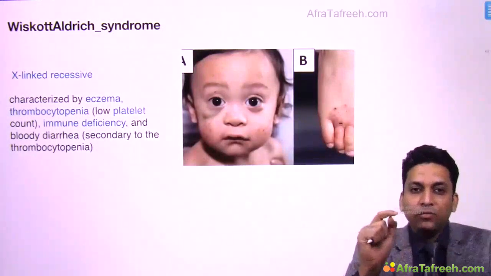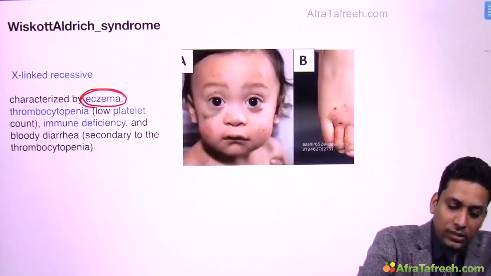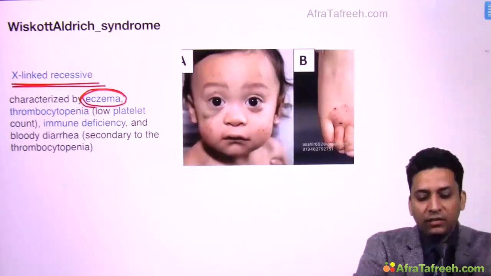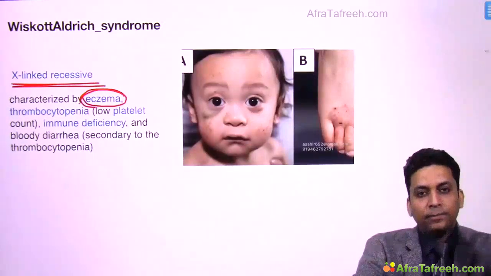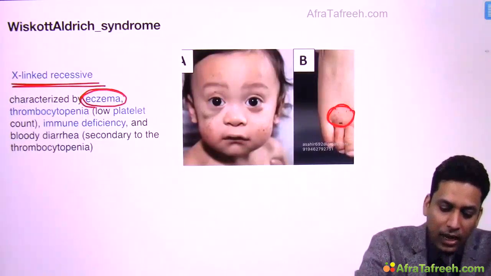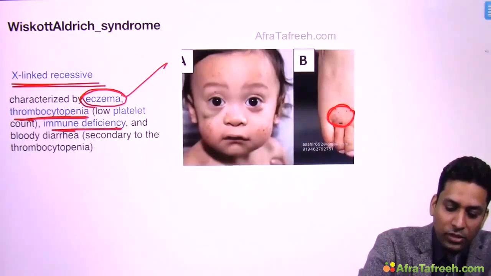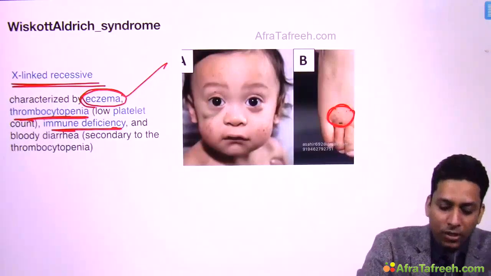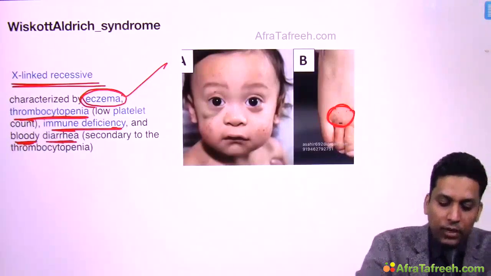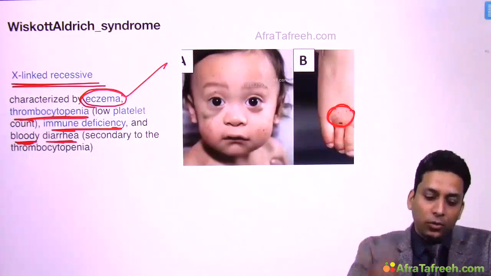Because this is one syndrome which is associated with dermatitis or eczema. Okay, so remember that this is X-linked recessive condition. You might have read about this condition in pediatrics also. So you will get these eczematous lesions, and along with eczema it is associated with thrombocytopenia and immunodeficiency, and because of thrombocytopenia patient develops bloody diarrhea. Okay, and there will be thrombocytopenia, that is low platelet count.